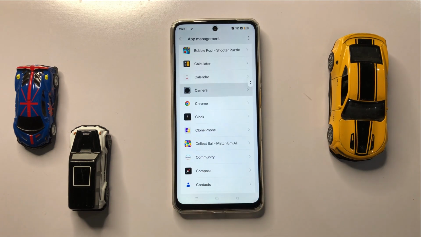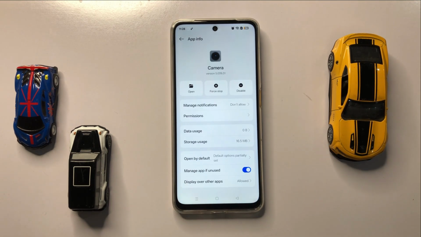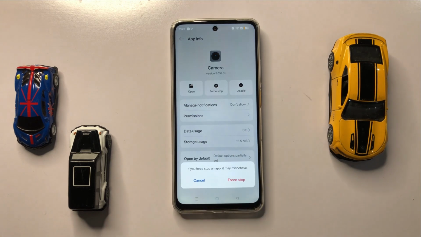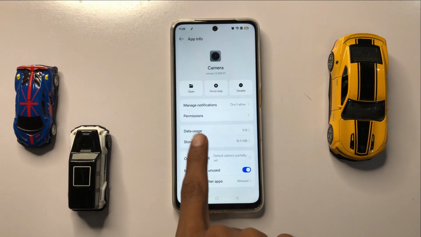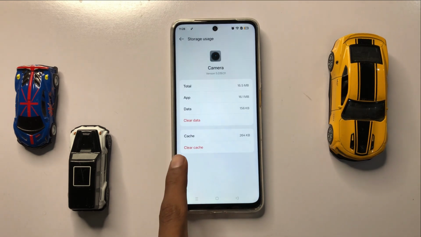Now click on camera and here you can force stop your camera. Now click on force stop and then again click on force stop. After force stop your camera, then here you can see the option storage usage. Now click on it and here you can clear the cache memory of camera.